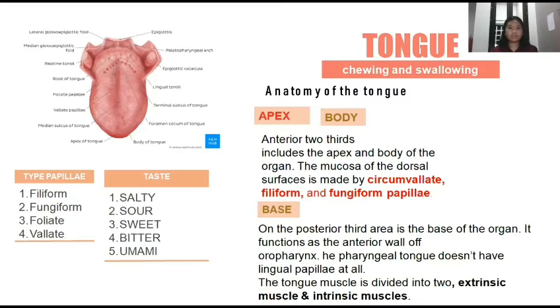The part of the tongue that is posterior to the sulcus terminalis is the base of the organ. It functions as the anterior wall of the oropharynx. Unlike the oral tongue, the pharyngeal tongue doesn't have any lingual papillae at all. The tongue's muscles are divided into two, extrinsic and intrinsic muscles. The extrinsic muscles of the tongue are the genioglossus, hyoglossus, styloglossus, and palatoglossus muscles.